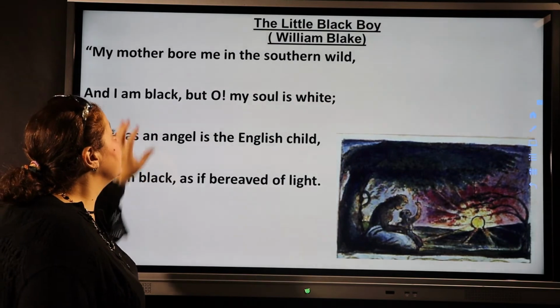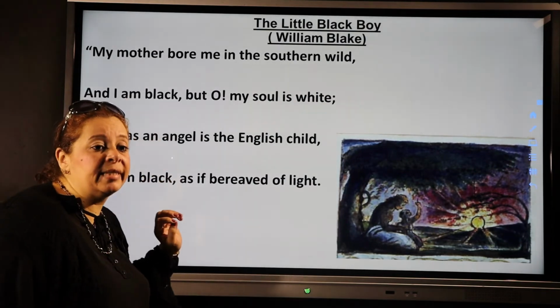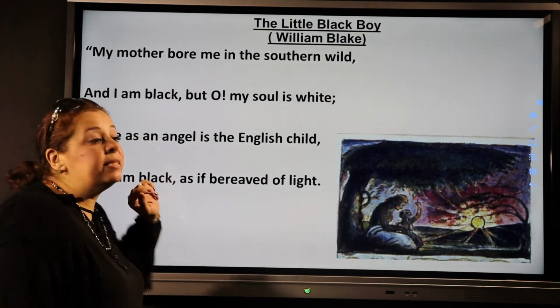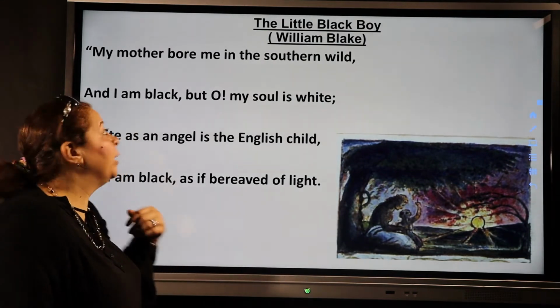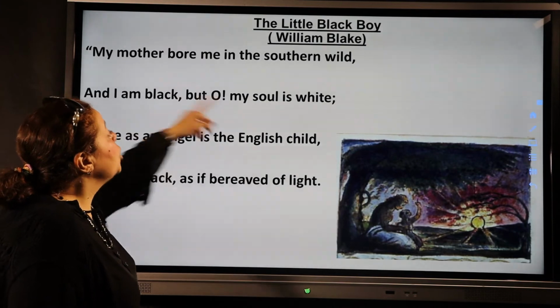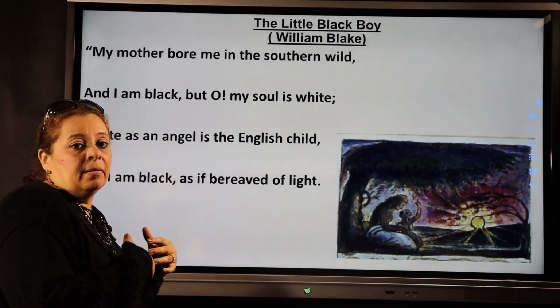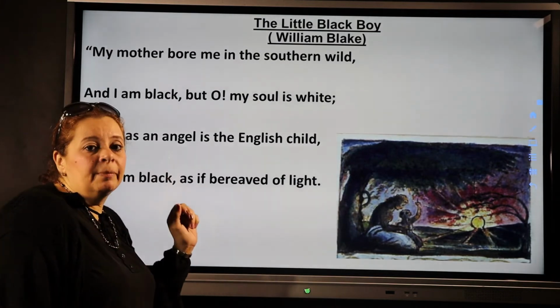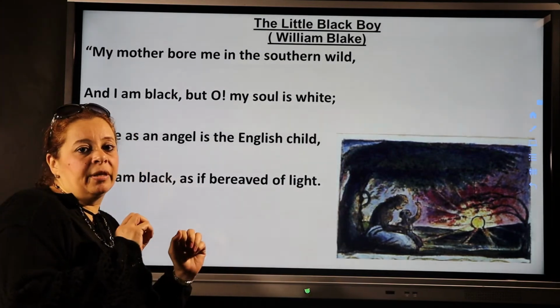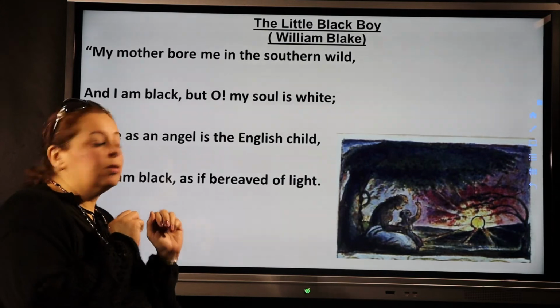Now, let's discuss the meaning of some words here in the first stanza. Now, bore means give birth. His mother gave birth to him, okay? Soul means spirit, my inner feelings, okay? Bereaved, sad, because you are deprived of something, you missed something, okay?